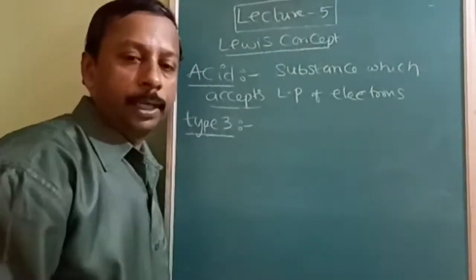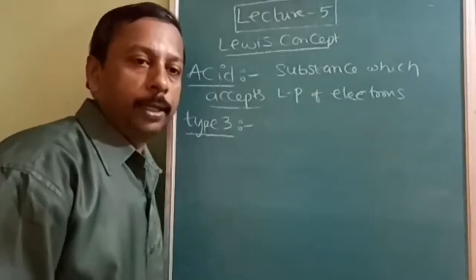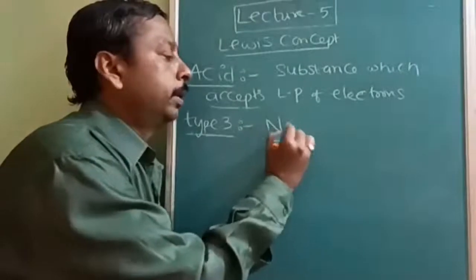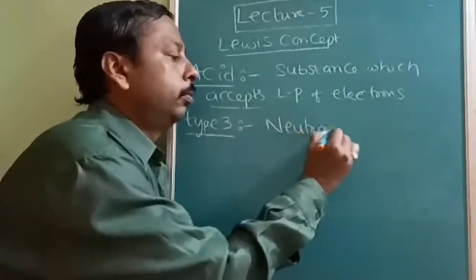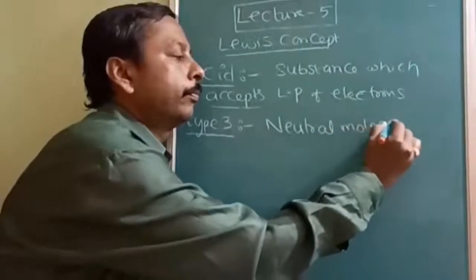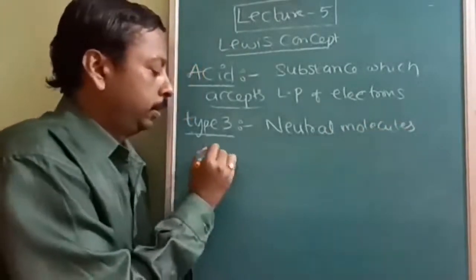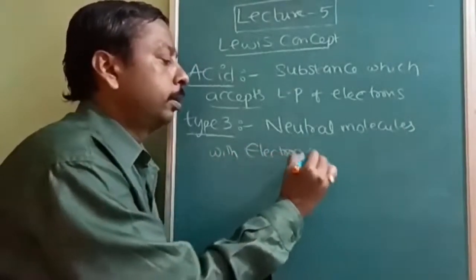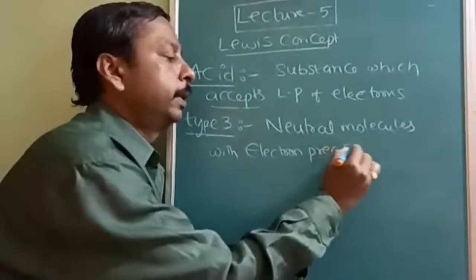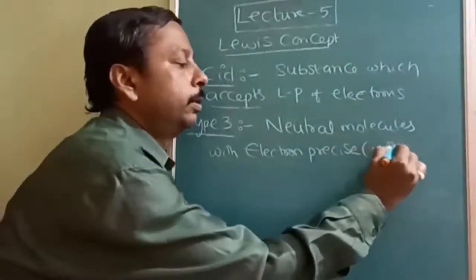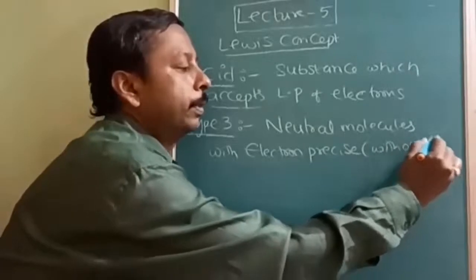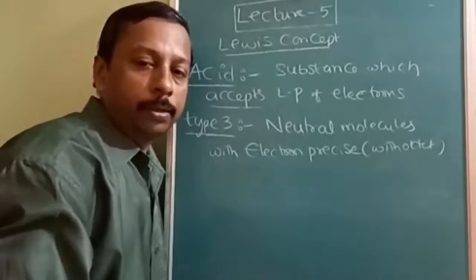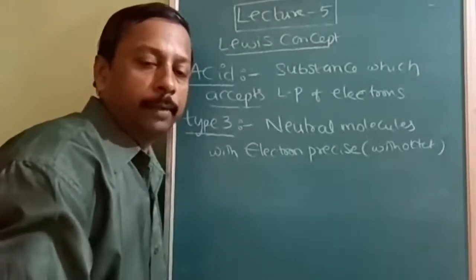Okay, next is type 3. Type 3 is also a neutral molecule, but with an octet. Neutral molecules with electron precise central atom. Precise means octet. So with an octet, there are 3 types of central atoms: electron rich central atom, electron precise central atom, and electron deficient central atom.